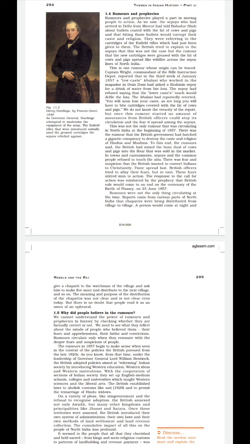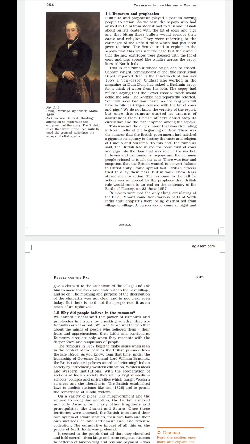Clear? Next, we will see that the British made dust of cow and pig bone and mixed it into the flour. That is the atta that was being sold in the market, and the sepoys and the common people refused to touch the atta. Clear? And there was also a fear and suspicion that the British were going to convert Indians to Christianity. Why? As Western education was spreading and English medium schools were being set up, there was a fear that the British wanted to convert Indian people to Christianity.